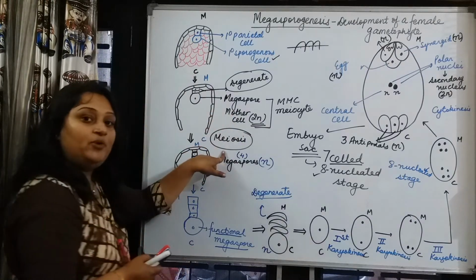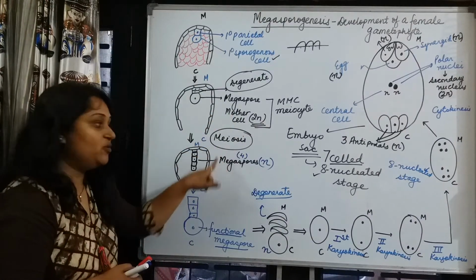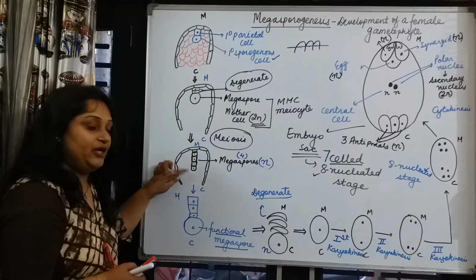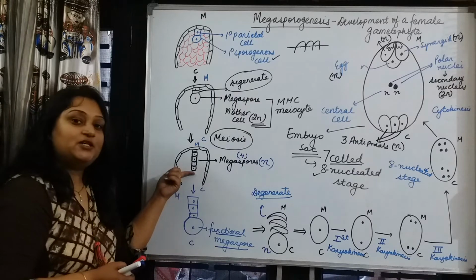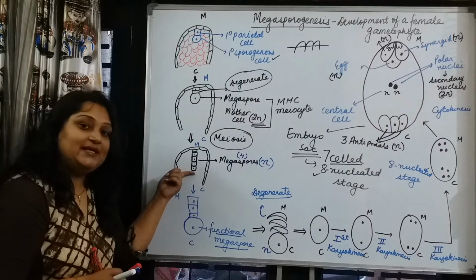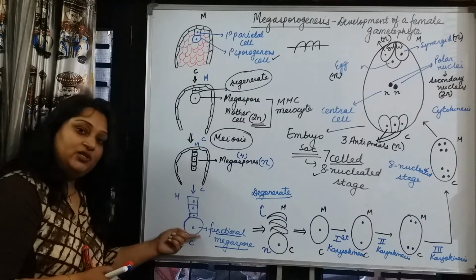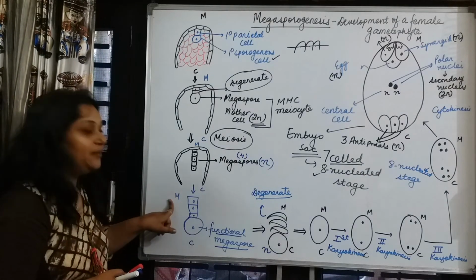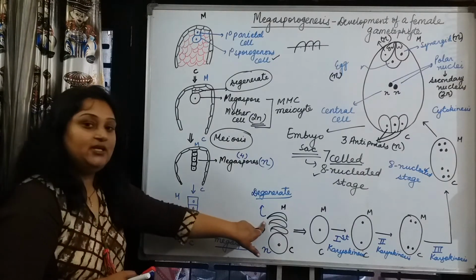This undergoes meiosis and forms 4 megaspores, out of which the one megaspore at the chalazal end becomes functional. The rest of the 3 megaspores at the micropylar end degenerate.